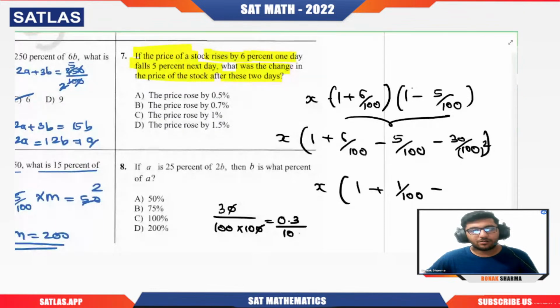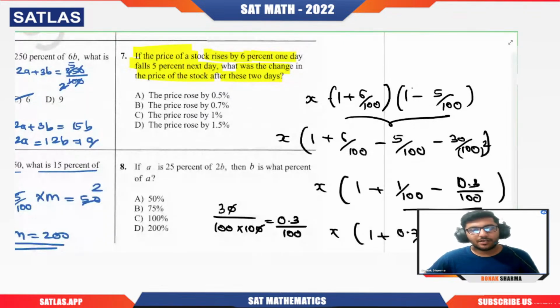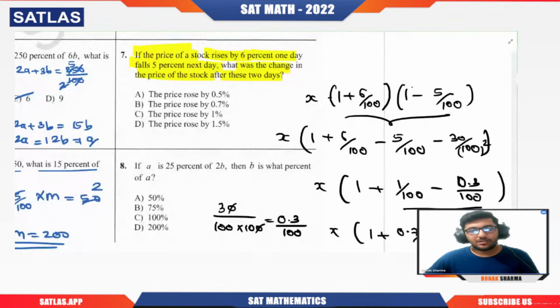Why am I doing that? So that it becomes easy to merge these two values. So 1 minus 0.3 is 0.7 by 100. So this is nothing but an increase by 0.7%. So B is correct. Very good, B is absolutely correct. Now, the next question is simple only. I hope you should be able to get it.